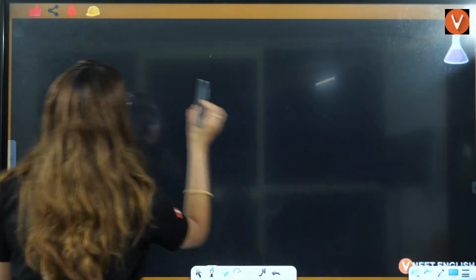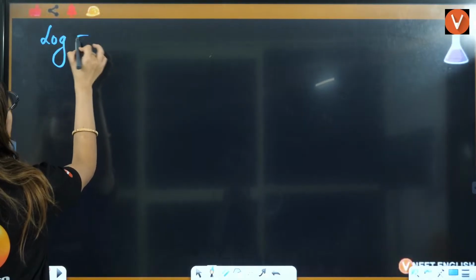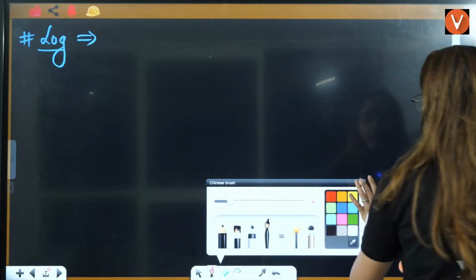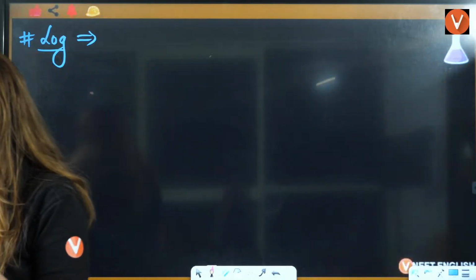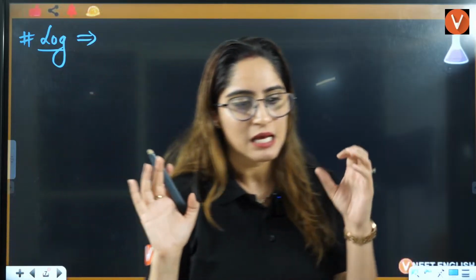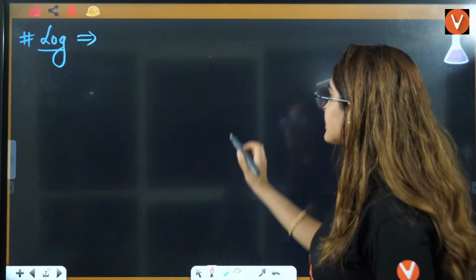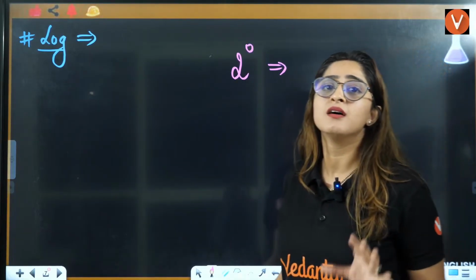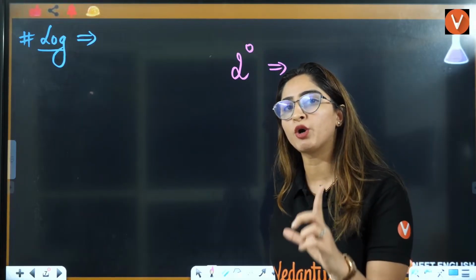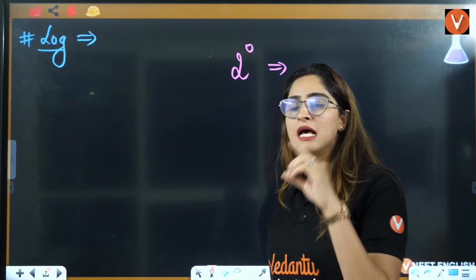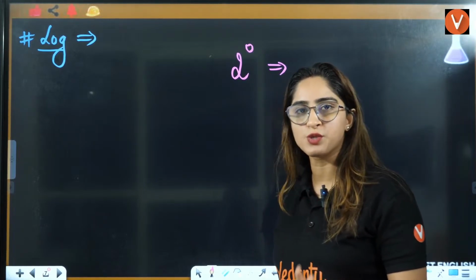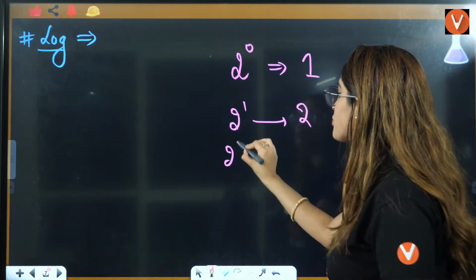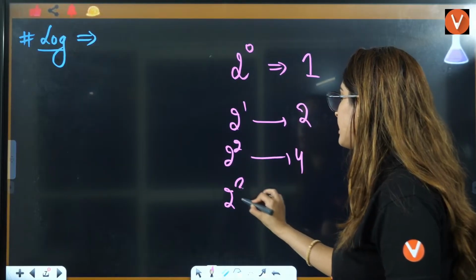Now, let us understand what exactly is log. Everybody, let me know in the chat box what is log. What do you mean by log? See, simple thing is, if I ask you to find out the value of 2 raised to power 0, you will say, ma'am, anything raised to power 0 is always 1. That should be in your head if you are doing physical chemistry numericals. 2 raised to power 1 is 2, 2 raised to power 2 is 4, 2 raised to power 3 is 8.